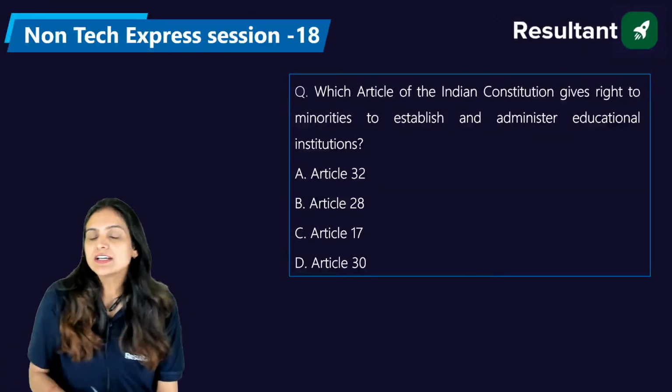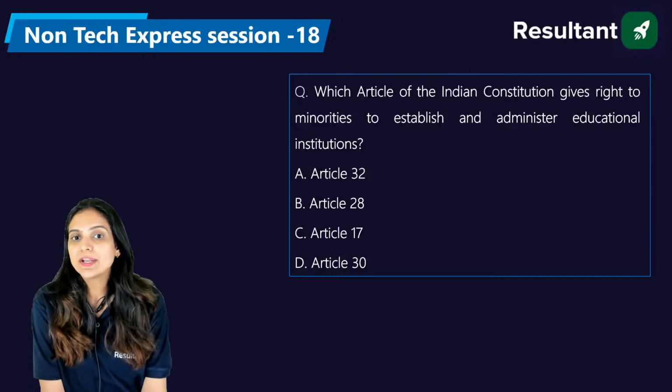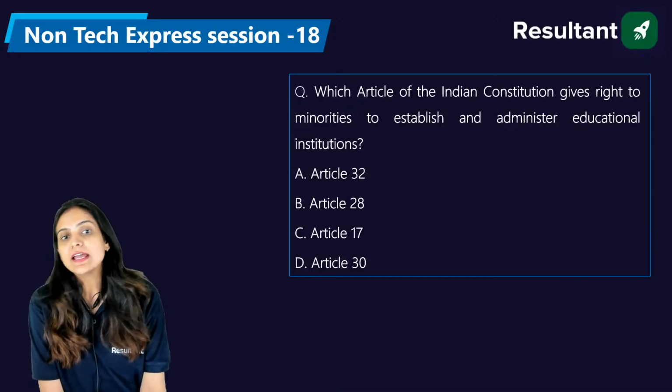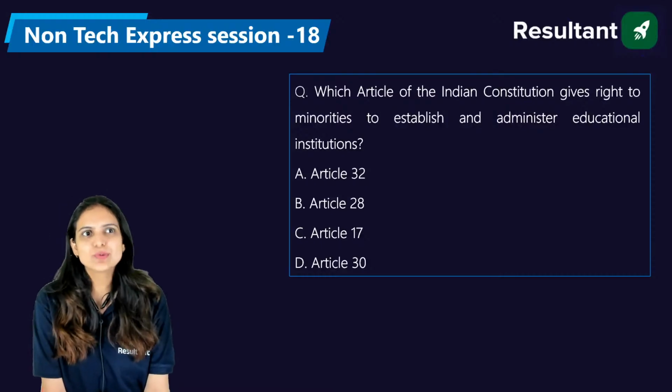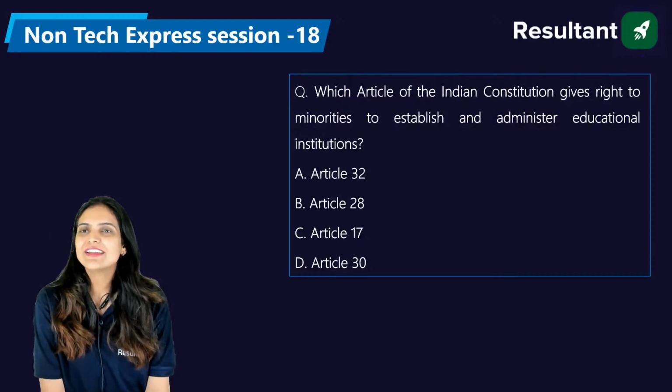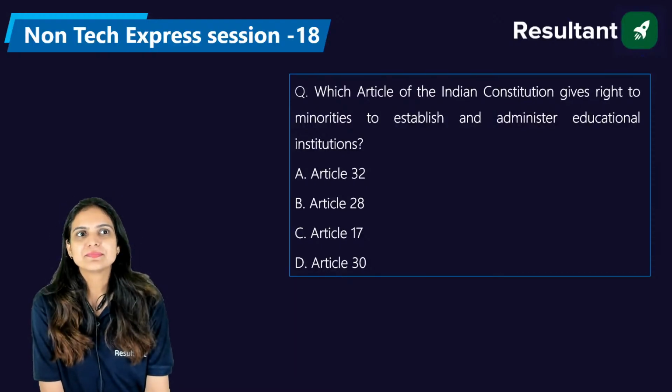Now we have, which article of the Indian Constitution gives right to the minorities to establish and administer educational institutions? Article 32, 28, 17 or 30. I hope it is quite easy for all of you. Very easy. Please answer.